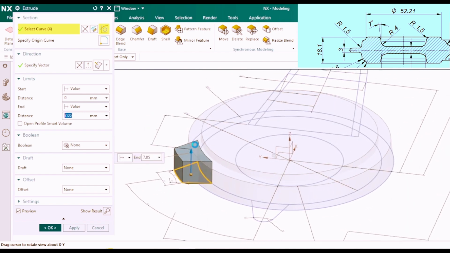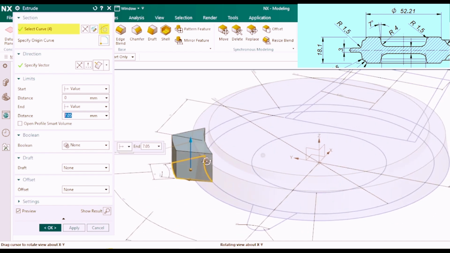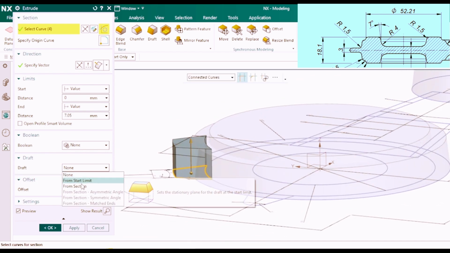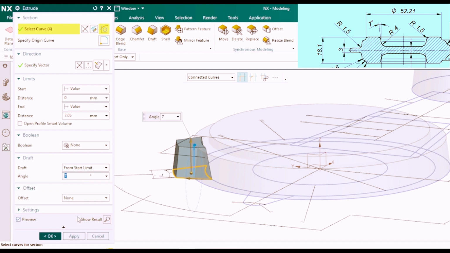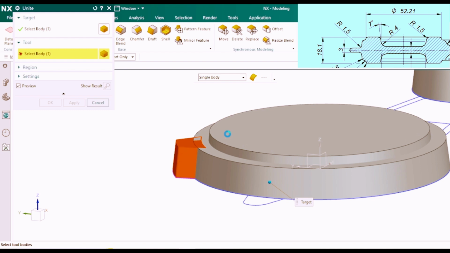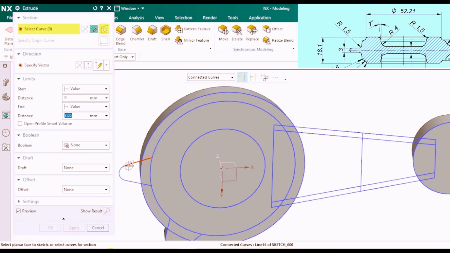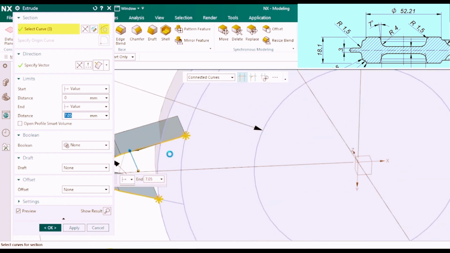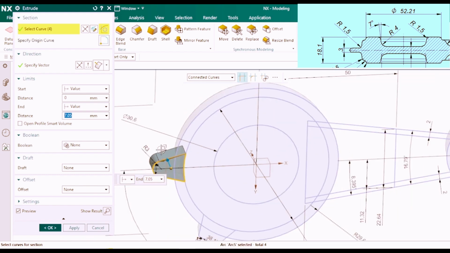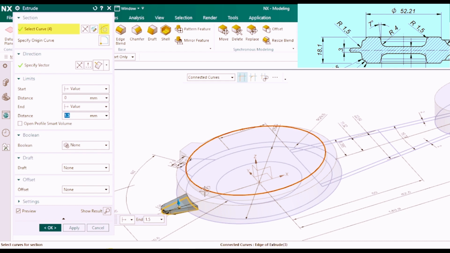We again go with Extrude, select the section, enter the start and end limits, apply draft angle as 7 degrees from start limit, and press OK. Now we unite the three bodies by using Unite tool. We will now extrude the shown profile. Select curve, enter the start and end limits, apply draft, and press OK.